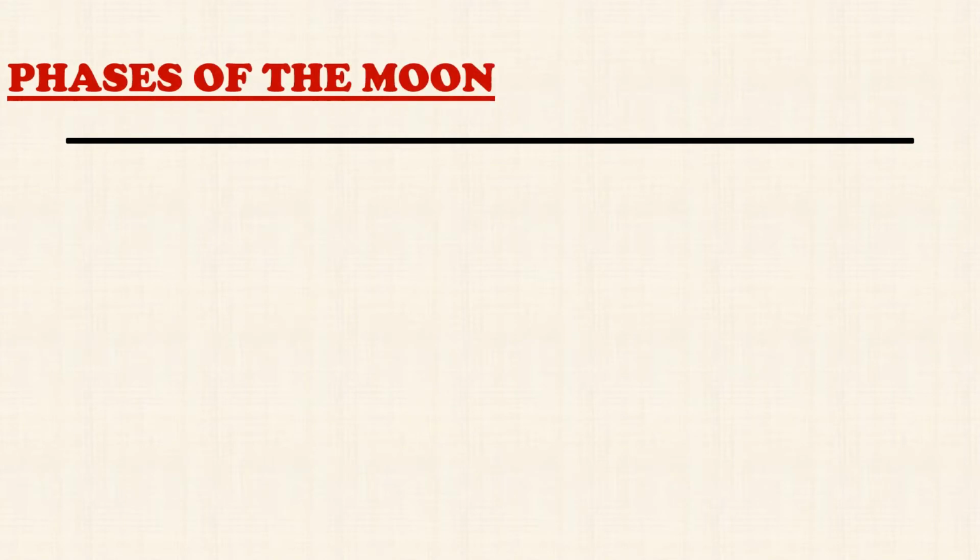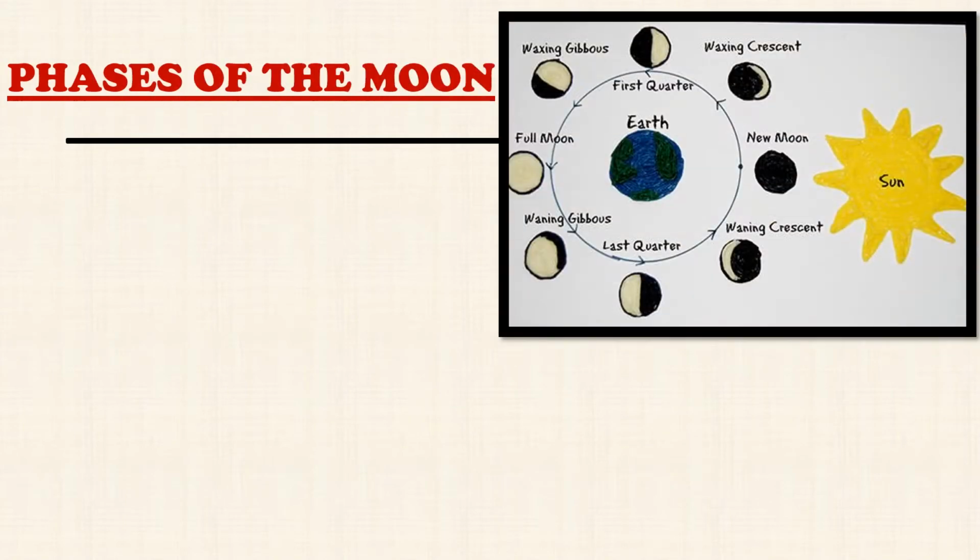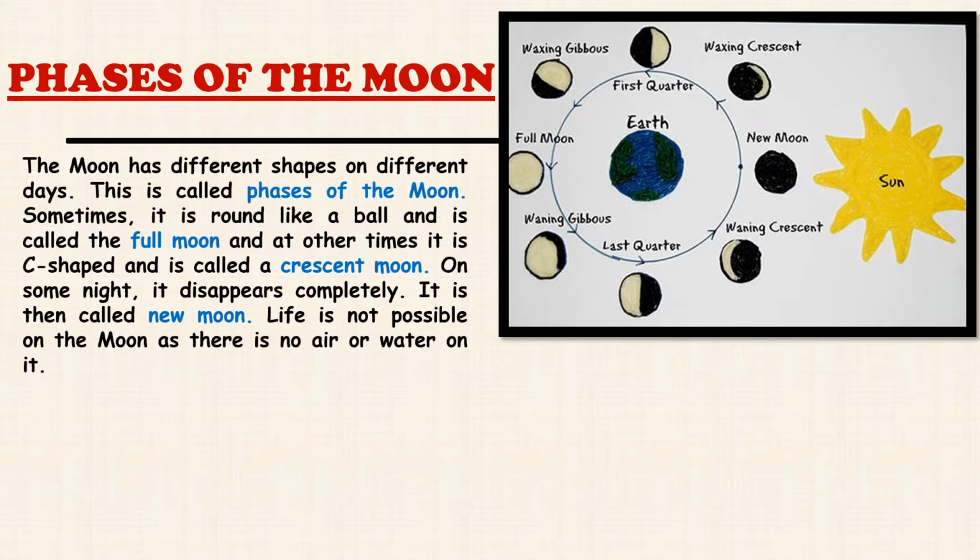And do you know something very interesting about the moon? It has different phases. The moon has different shapes on different days. This is called the phases of the moon. Sometimes it is round like a ball and is called the full moon, and at other times it is C-shaped and is called a crescent moon. On some nights it disappears completely. It is then called the new moon.